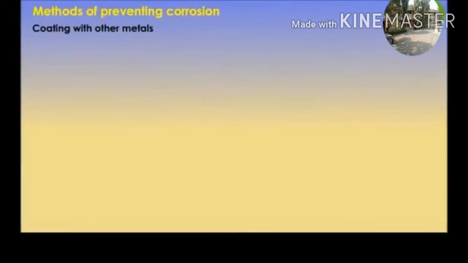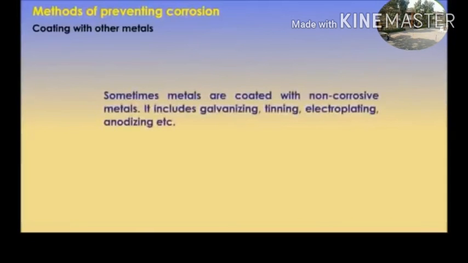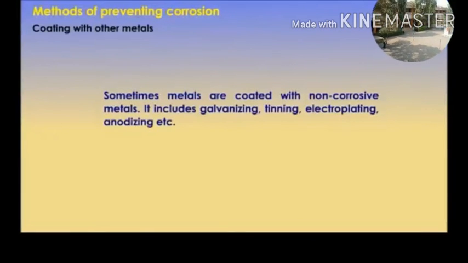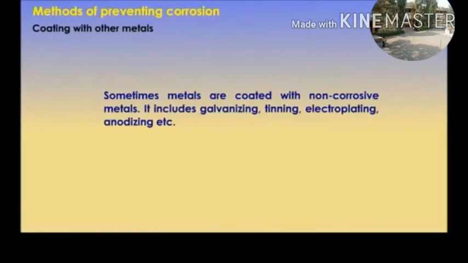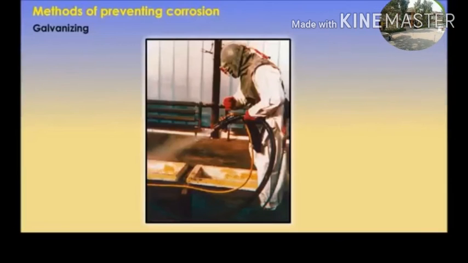Coating with other metals. Sometimes metals are coated with non-corrosive metals. It includes galvanizing, tinning, electroplating, anodizing, etc. Galvanizing.